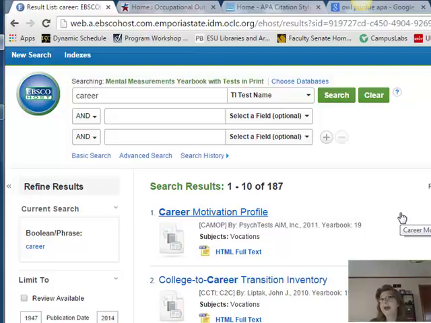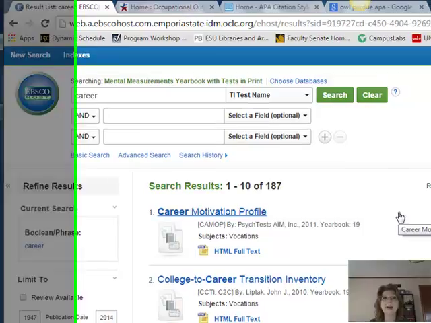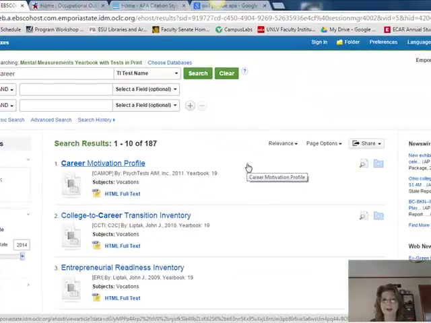But again, if you don't happen to know a specific name of a test, you can do a keyword search just as I did. I could do career counseling, rehabilitation counseling, and then find different reviews of tests in Mental Measurements Yearbook. So I do really like this one.